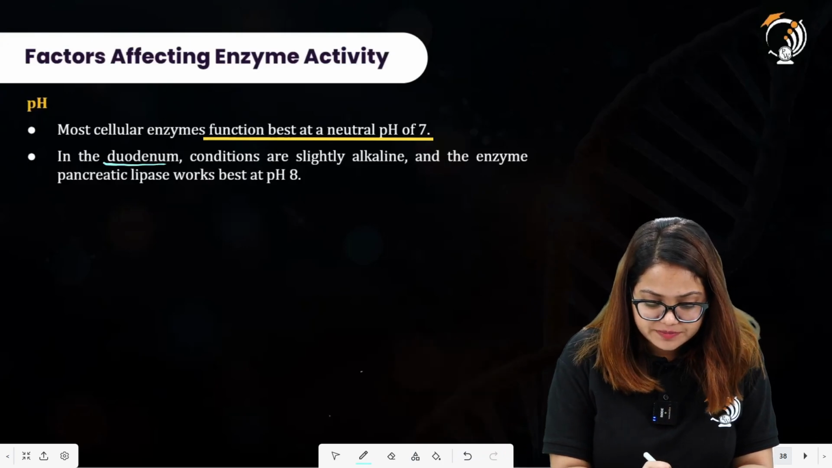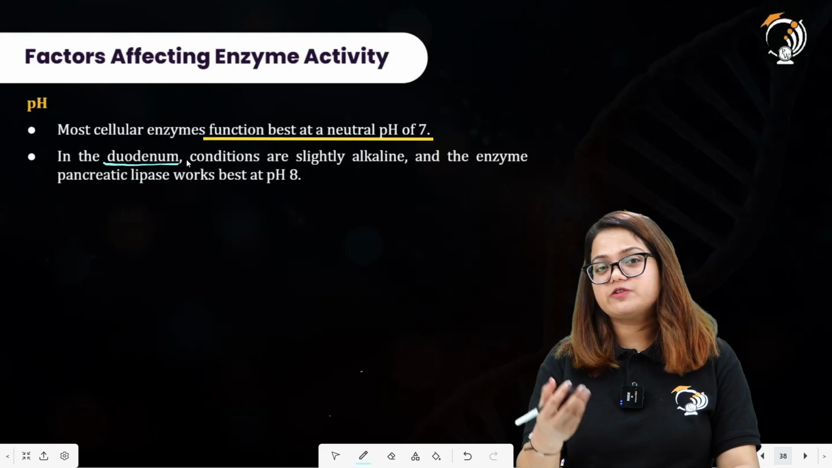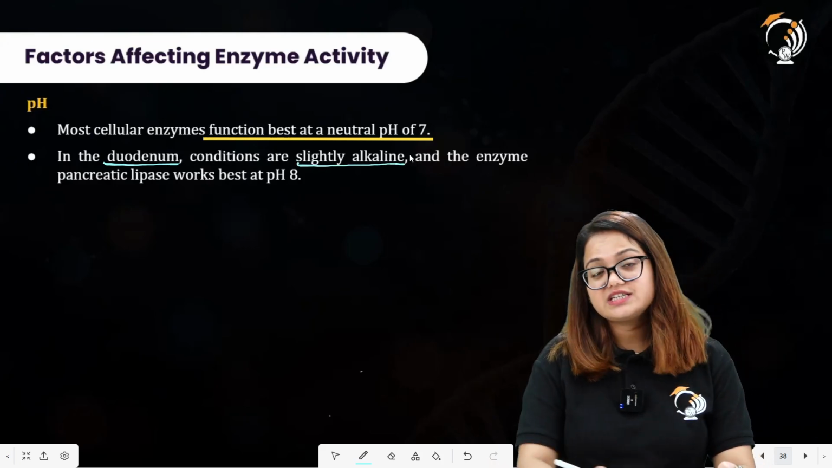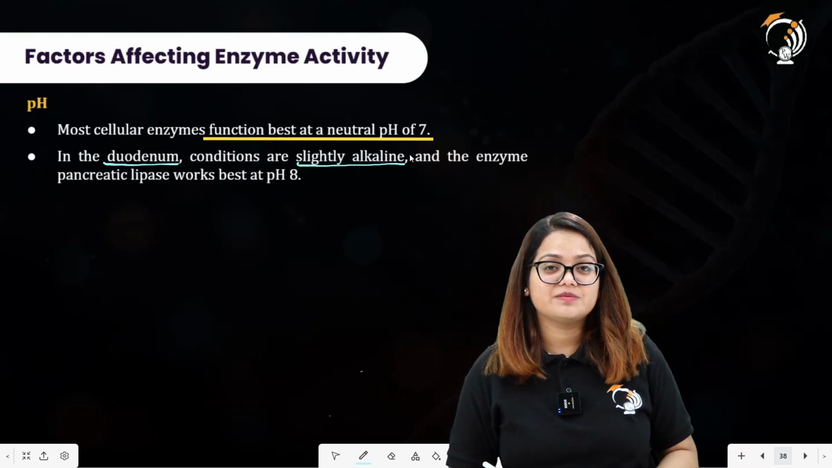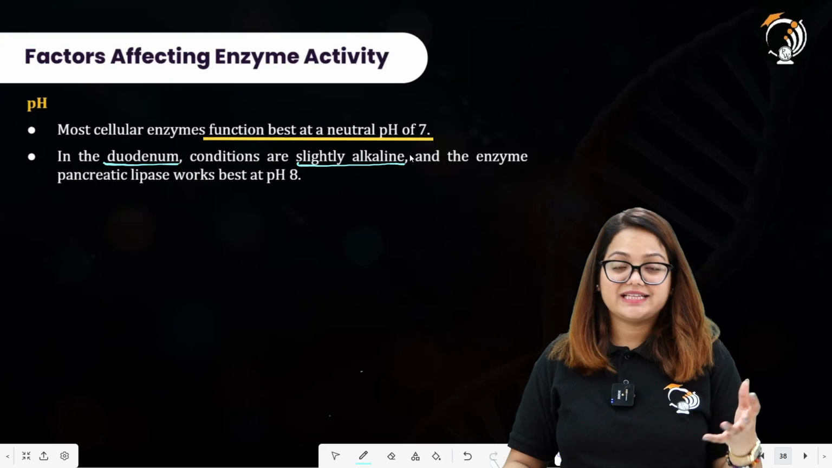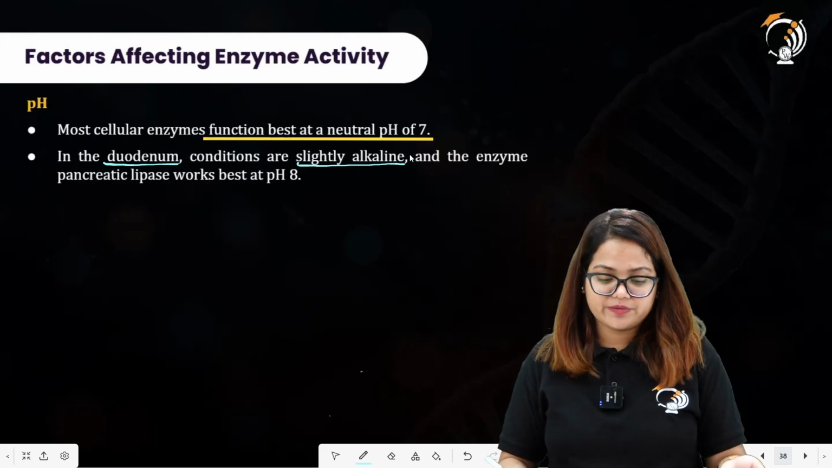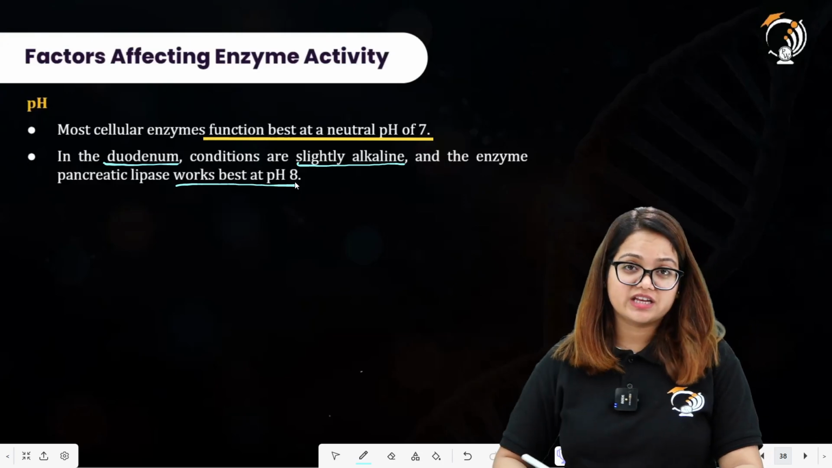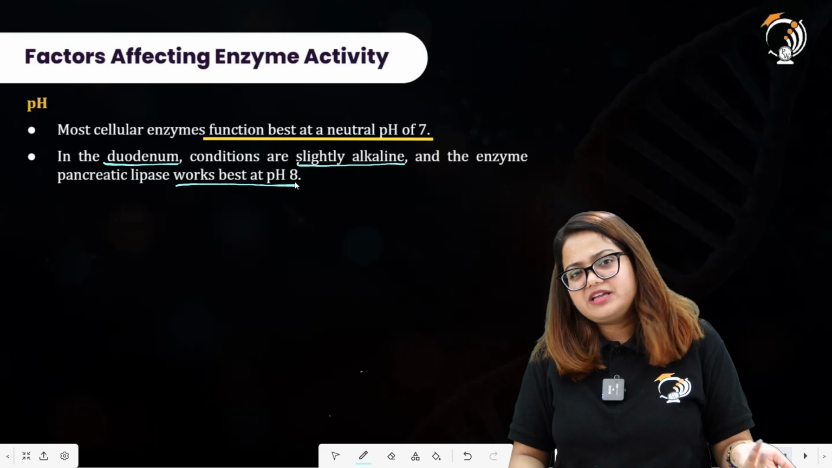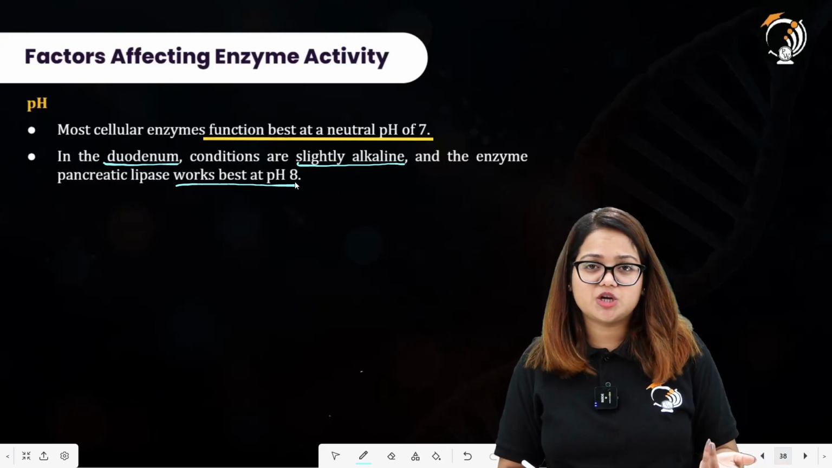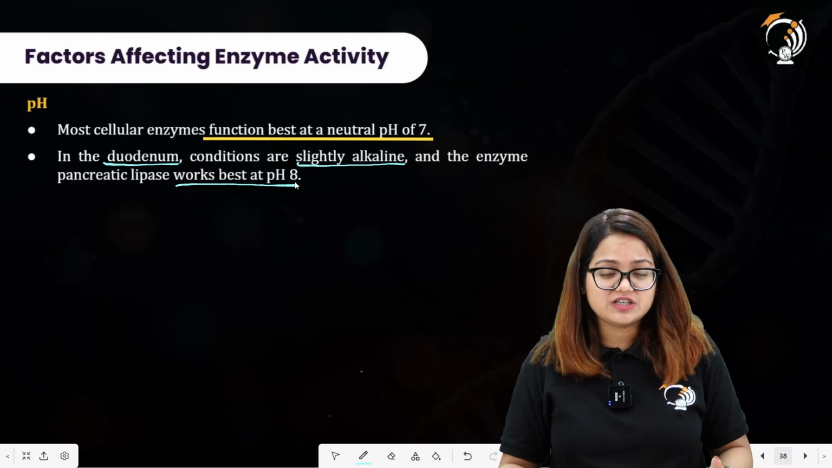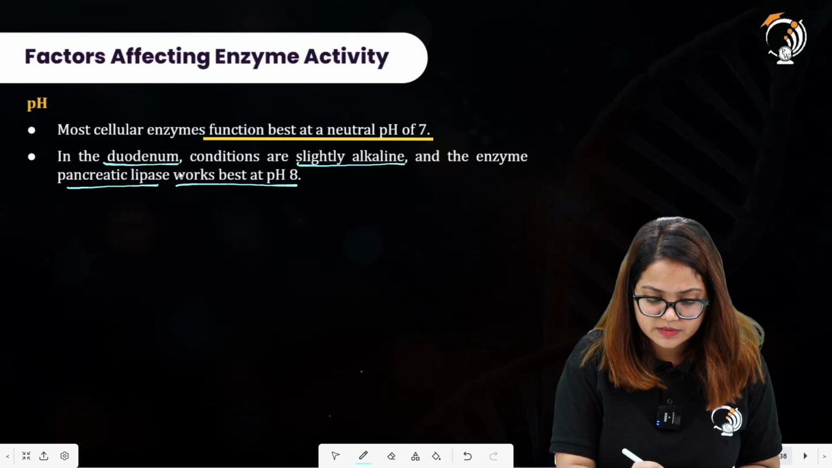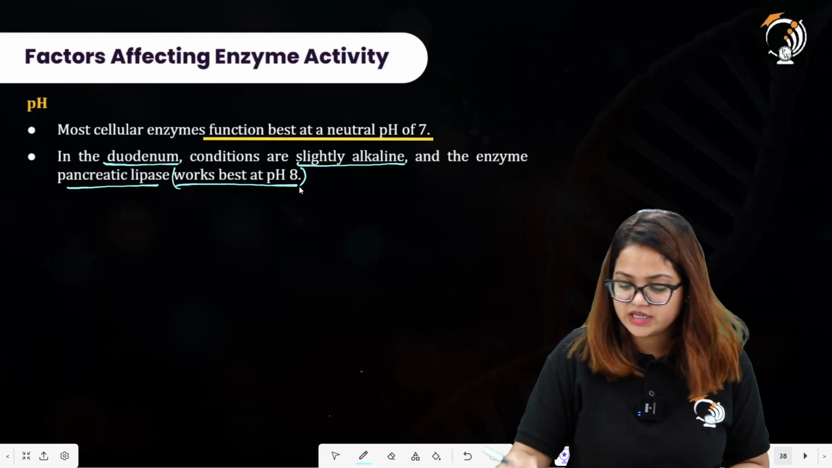In the duodenum, what is the duodenum? It is a part of the small intestine. Conditions are slightly alkaline, so the enzymes which are active at these slightly alkaline conditions will be active here. The enzyme pancreatic lipase works best at pH 8, and the enzyme pepsin will be inactive over here because pepsin requires an acidic medium to carry out its function.